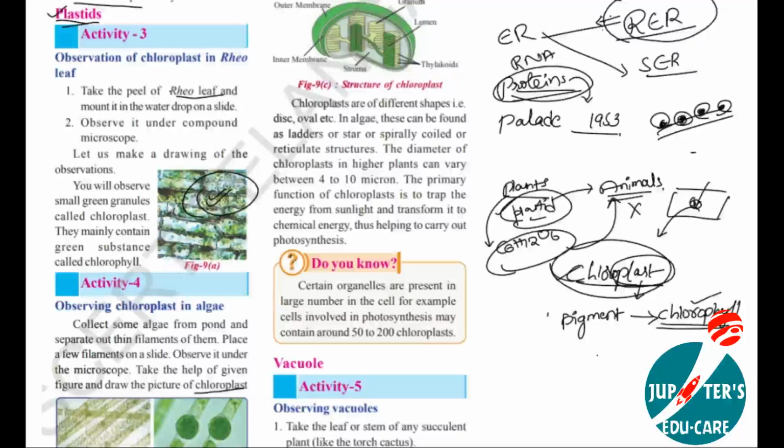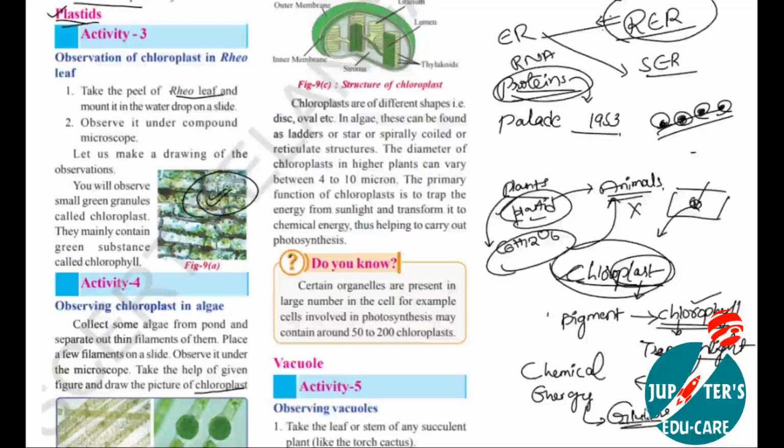Here you can see the chloroplasts in the leaf. The chloroplast, or rather the chlorophyll, helps in trapping sunlight. And this sunlight helps in the synthesis of food materials, meaning the conversion of light energy into chemical energy in the form of glucose.